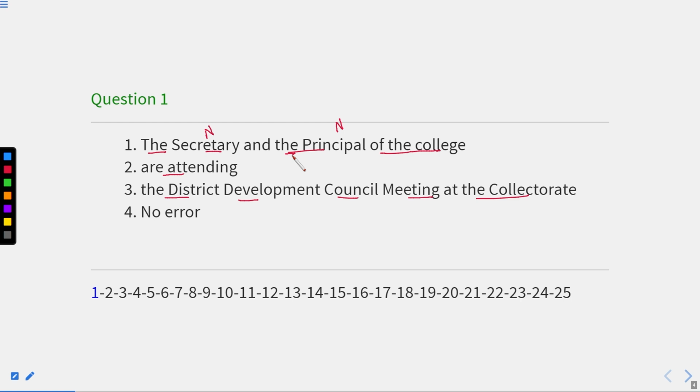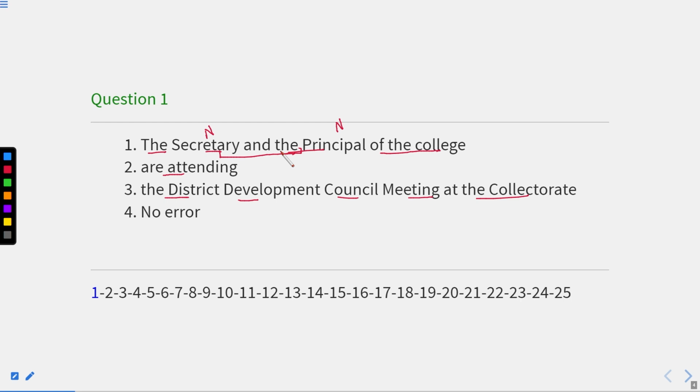Principal and secretary both are nouns. Whenever we have an article before the noun, that makes it a particular noun. And the principal indicates that these two are different people, not the same. It means it is not one person, but two persons. So the secretary and the principal, they both are different.